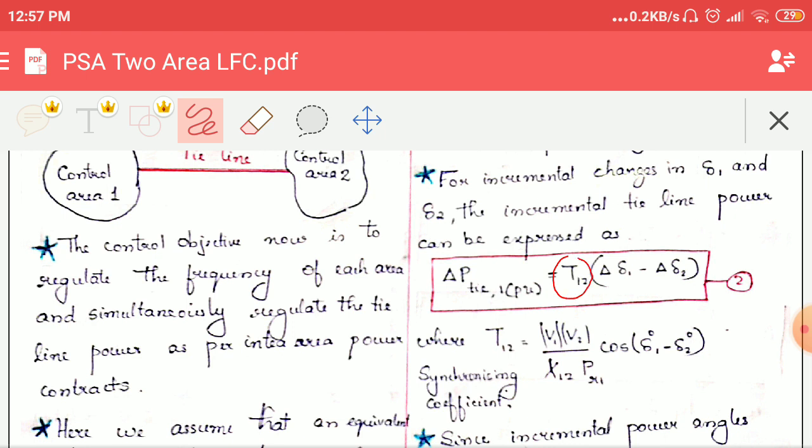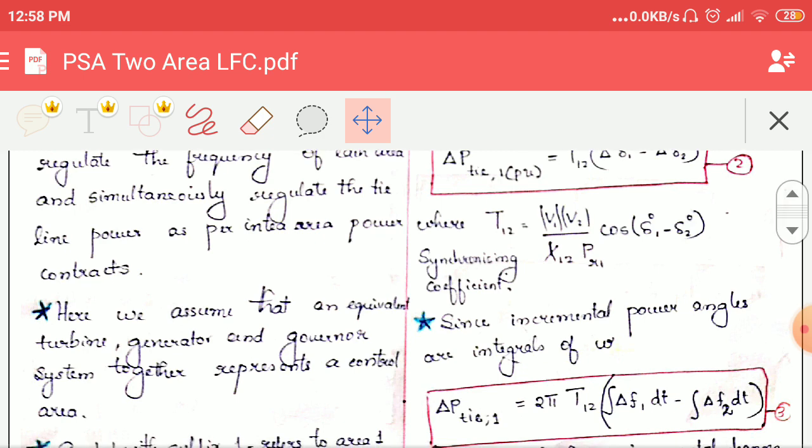The synchronizing coefficient is given by this equation, in which V1 V2 by X12 cos of delta 1 0 minus delta 2 0 is the synchronizing coefficient. When we divide it by the rated power, it becomes a per unit value. To make it into a per unit value, we divide it by the rated value. Hope you understood. Let's move on.